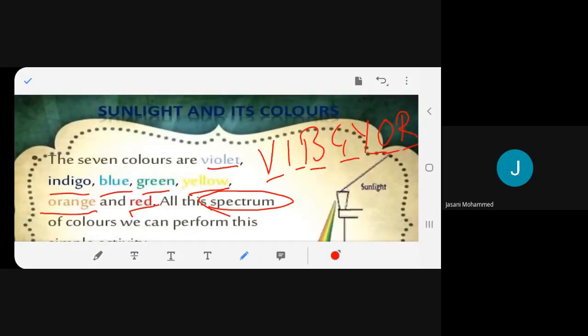So sun rays are made up of seven colors. Is this clear? And these colors are known as the spectrum. What are they known as? Spectrum. So the spectrum is made up of seven colors, which makes a sun ray. Any problem? No, ma'am.